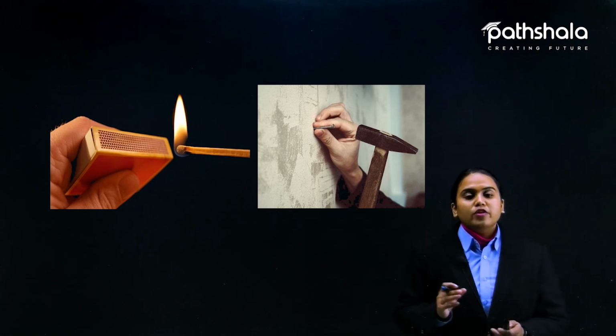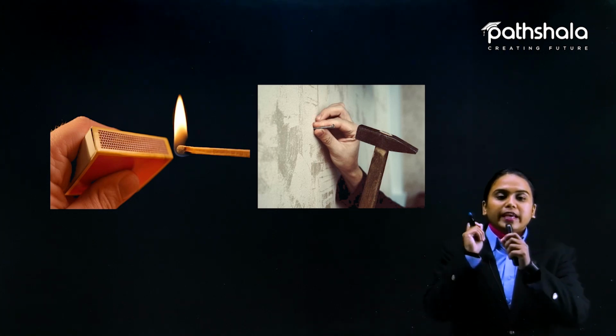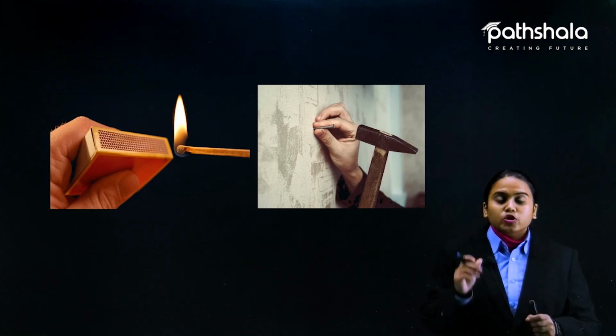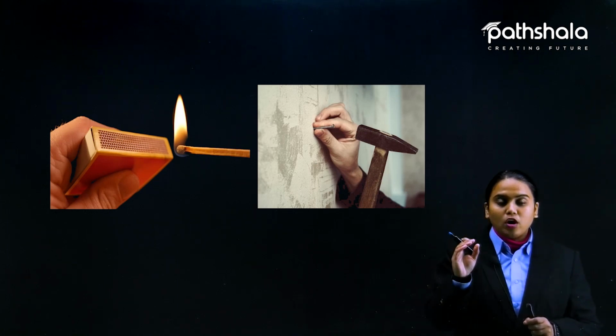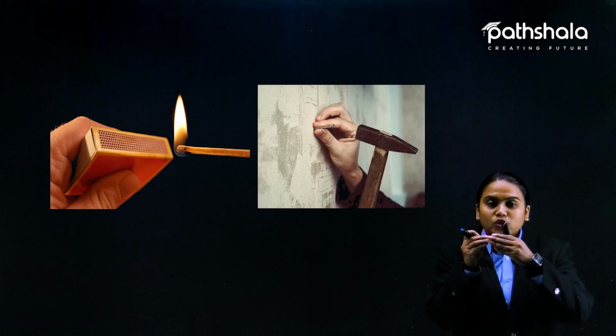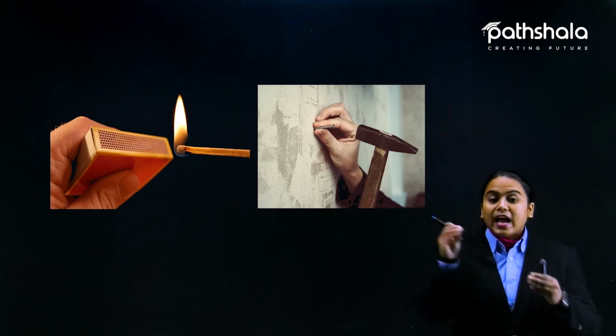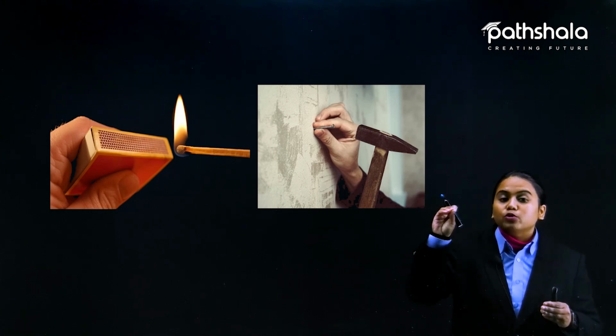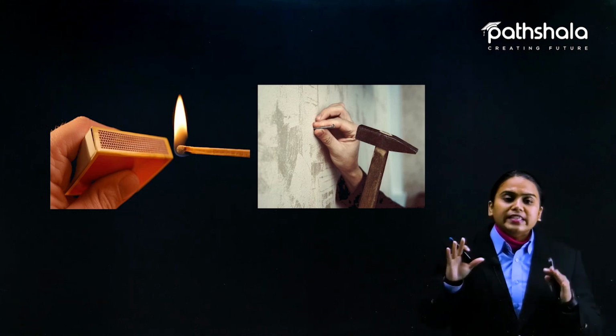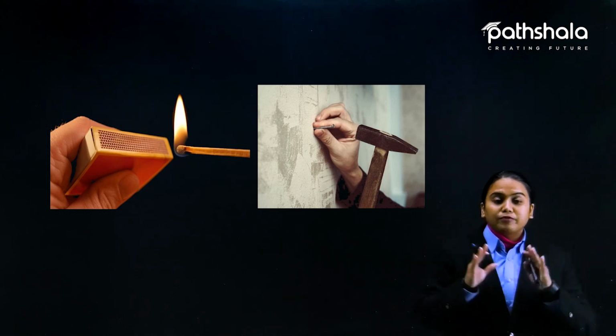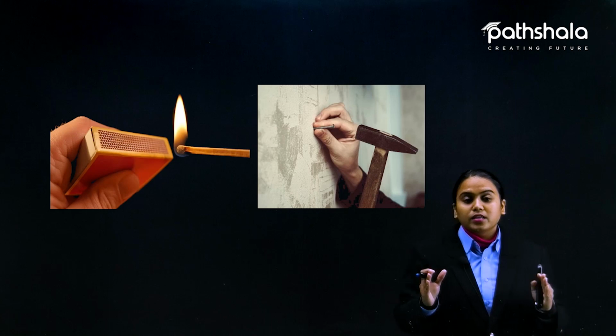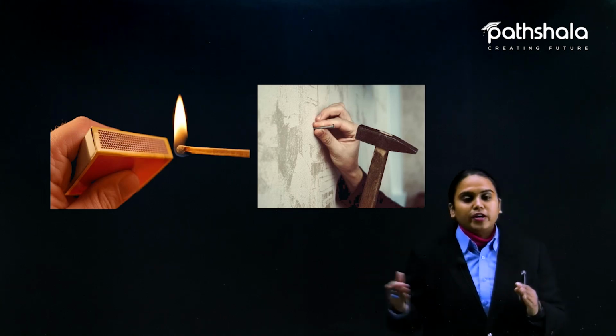In the same manner, if you want to insert a nail in the wall, the surface of the wall gets attached with the surface of the nail, and it stays static at that position. So we can see lots of examples that surround us, and they are advantages of friction.